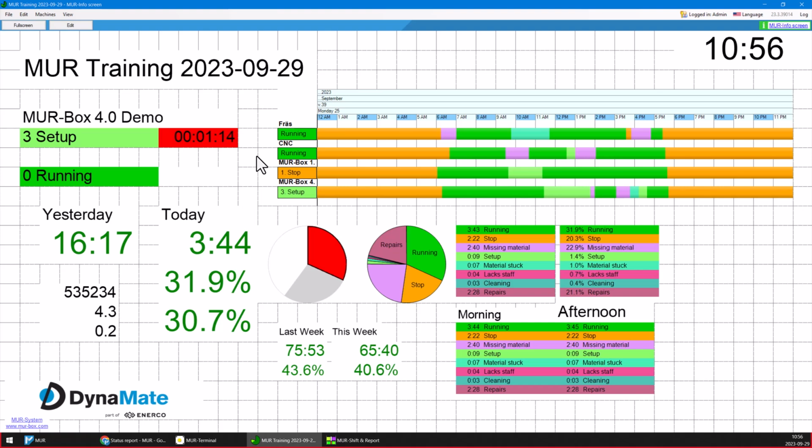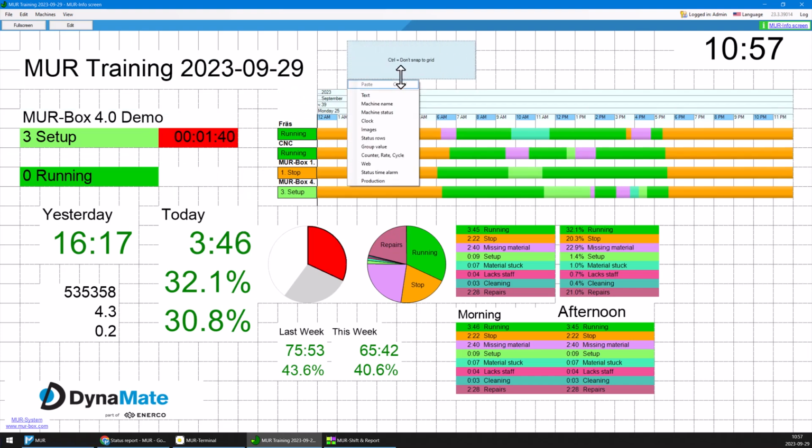So that was a quick walkthrough. If you're going to edit info screens, your user account needs permission to edit info screens. So if you don't see the edit button, ask the administrator to give you permission to edit info screens. To create new components, you find an empty area, drag a selection, and when you drop, you get the option on what items to add.